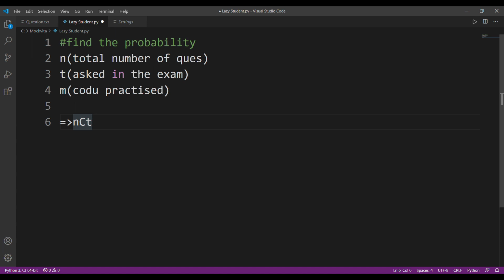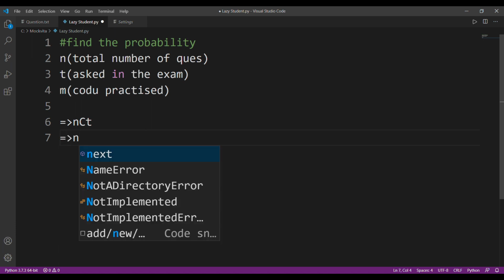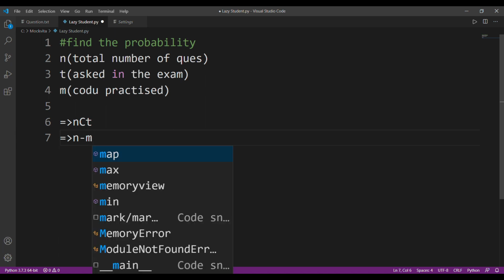Moving on. Now let us look at the possibility that Kodu did not pass the test. That will happen only when none of the t questions he has practiced come in that exam. He has practiced m questions out of n, so what he has not practiced is the remaining n minus m questions.